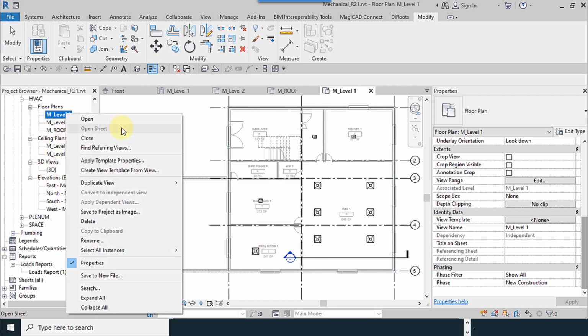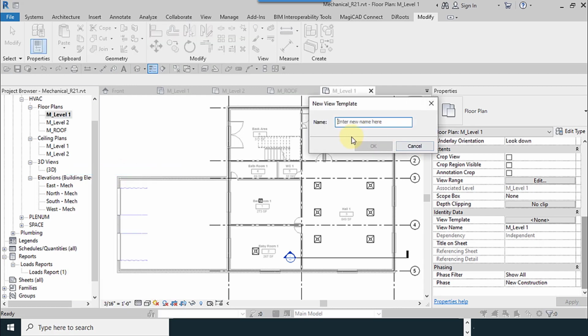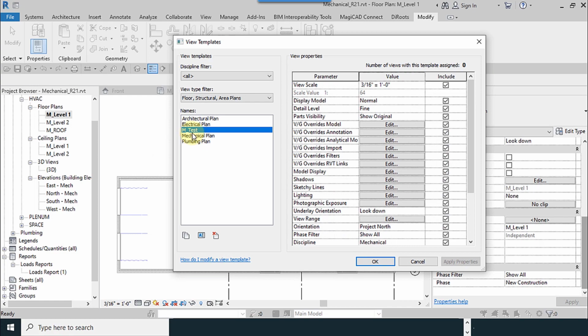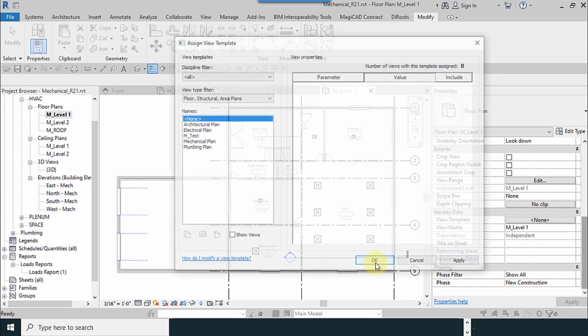I did the settings for it, and I go to the level 1, right click, new view template, M underlay test. Okay, this is our view template.